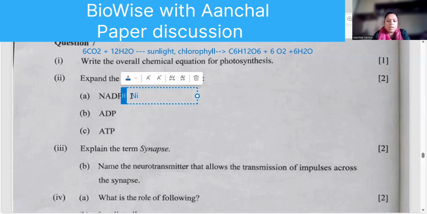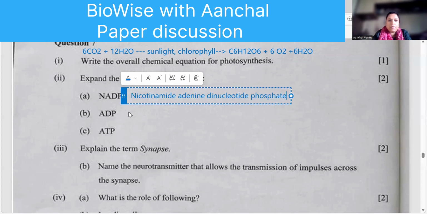NADP, nicotinamide adenine dinucleotide phosphate. ADP.